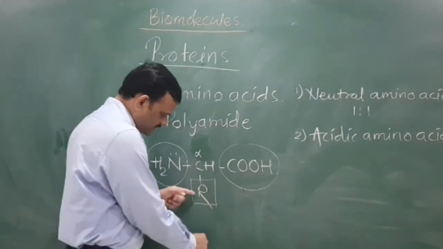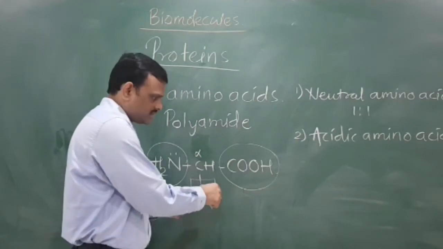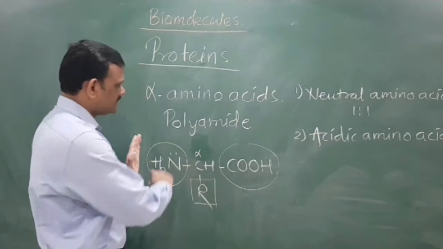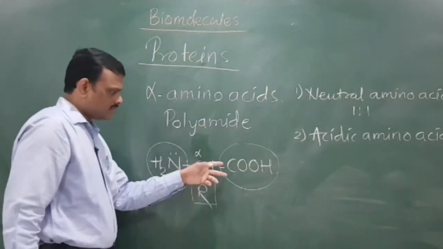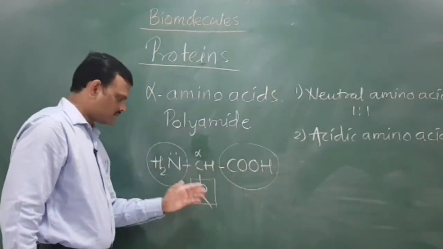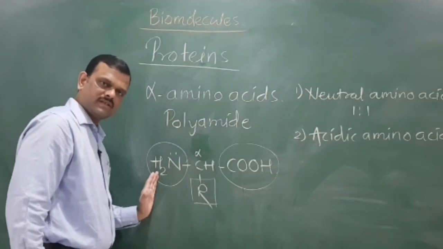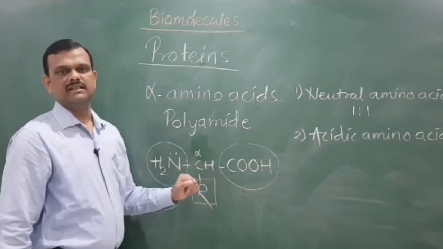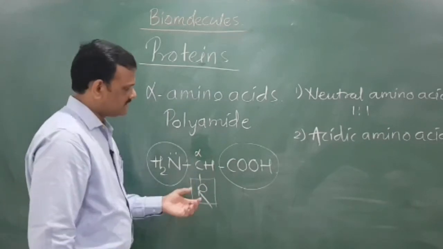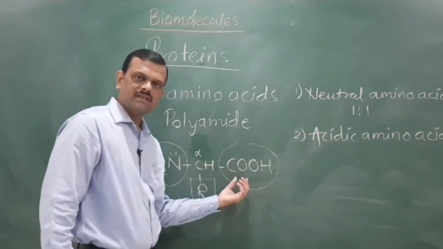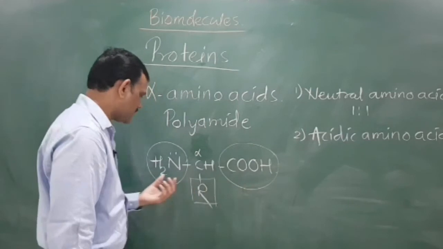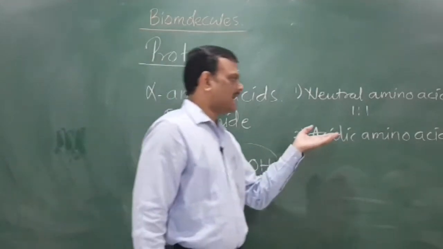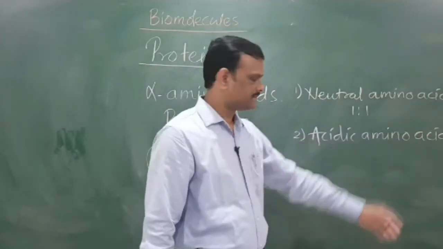That means in this hydrocarbon part, the functional group present is a carboxylic group. If in the net molecule the number of carboxylic groups is more than the number of amino groups, then the compound is acidic in nature. That means the ratio of carboxylic functional groups is more than amino groups. Therefore, such compounds are acidic amino acids.